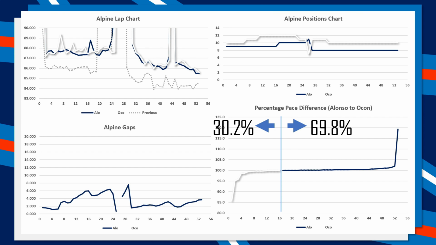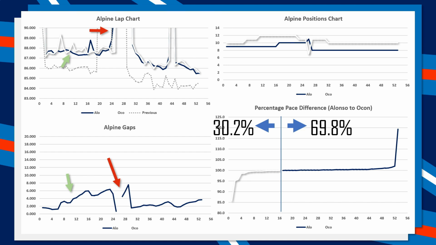And much like the Aston Martins, we can see that there was enormous consistency from Fernando Alonso compared to Esteban Ocon in the white, who, like I said, was actually battling with Sebastian Vettel for a little portion until he got his little 5-second penalty for nudging him off the track. Then we can see the safety car confusion where Ocon briefly gets past Fernando Alonso, but then the positions sort themselves back out after the pit stops under the safety car.